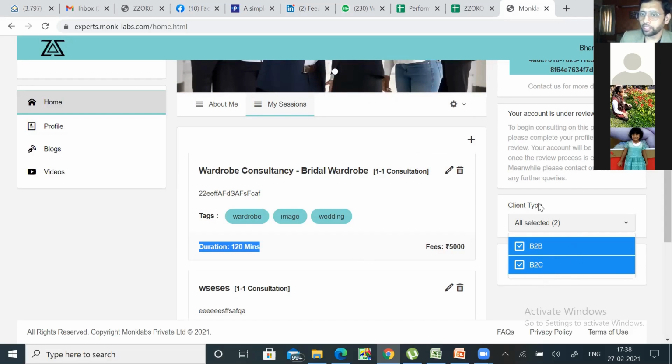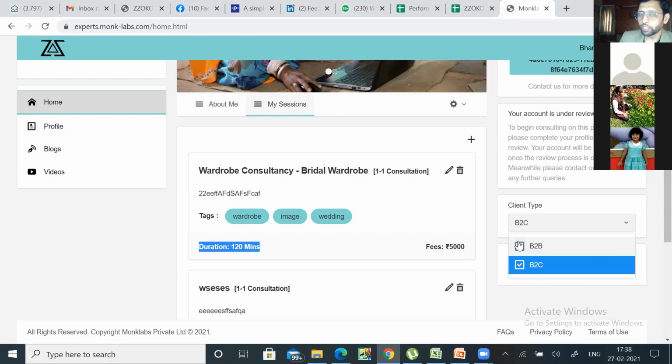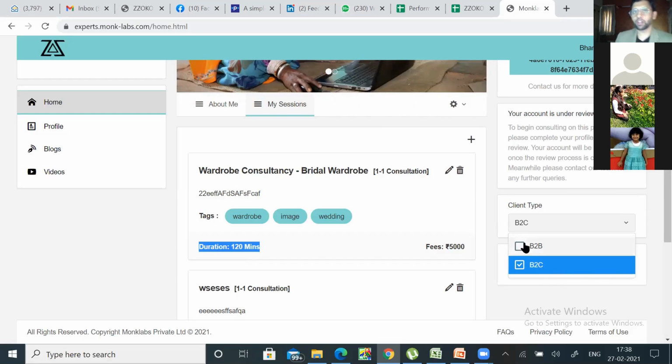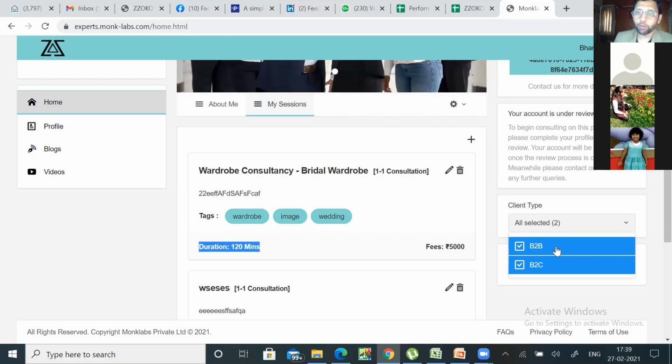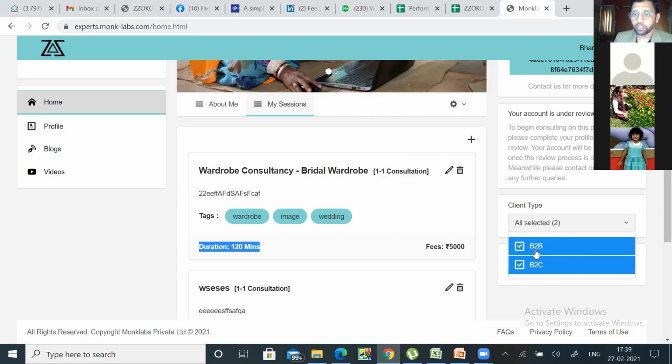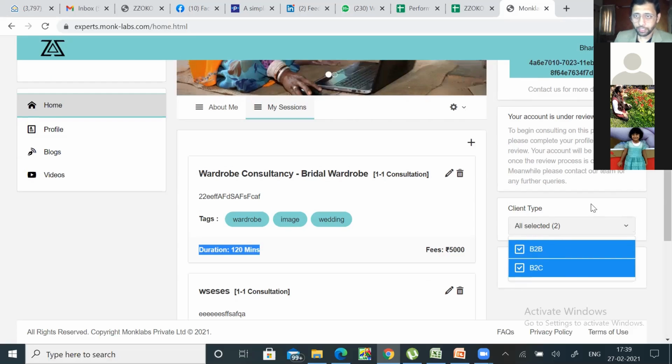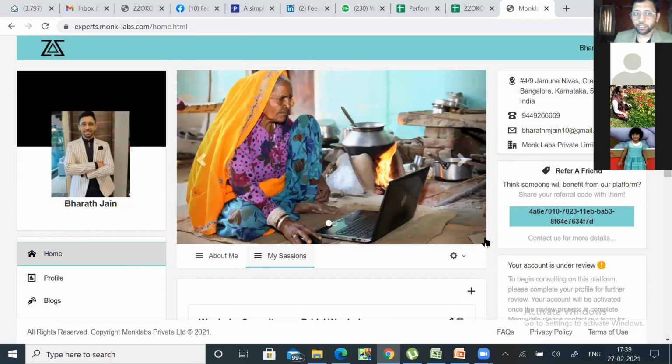Okay. So this field here is important. Assuming you just don't want to be disturbed, you're saying, I just am part of the platform, give me clients, I just want to do my consultation, then B2C is the best thing. In B2B, you will be in constant touch with our backend team, who will keep you updated, telling you what we're trying to crack, and asking whether you would be interested, etc. So in B2B there is more interaction, and you will know more about it later if you've clicked on B2B.